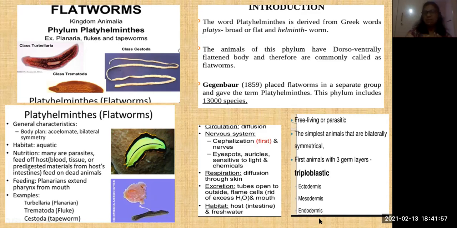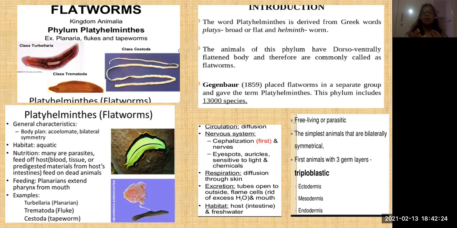Nutrition is parasitic. Already I told you, mostly they are present in blood. That means they depend on blood and tissues of the host organism, mostly in the intestine. And for feeding, planarians extend the pharynx from the mouth. Now you can see here, previously we did not have mouth, anus and all these parts in the Cnidaria.